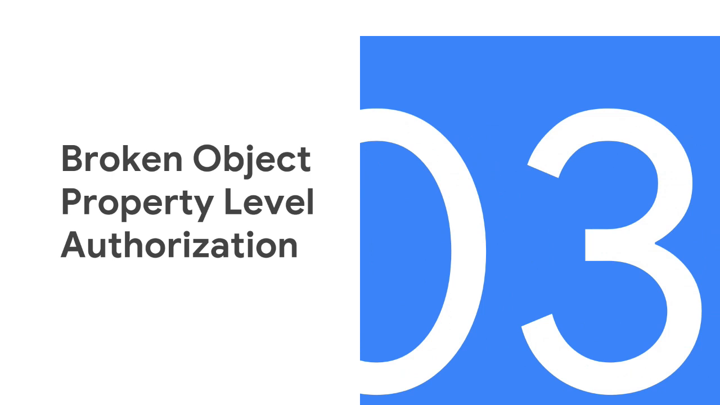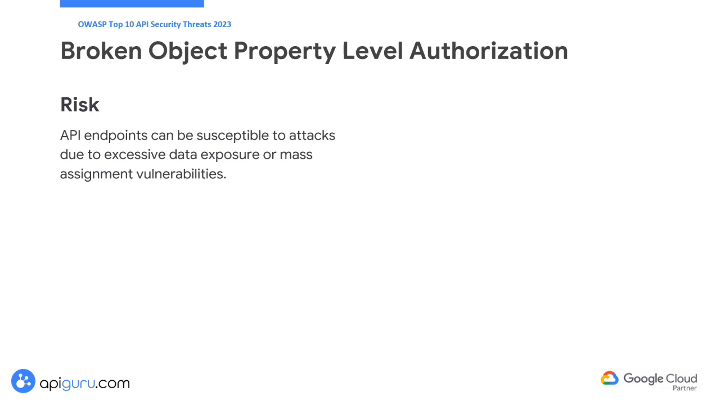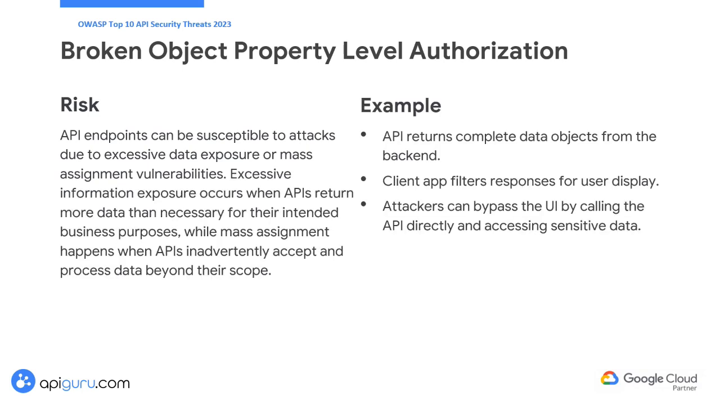Now let's talk about the broken object property level authorization risk. API endpoints can be susceptible to attacks due to excessive data exposure or mass assignment vulnerabilities. Excessive information exposure occurs when APIs return more data than necessary for their intended business purposes, while mass assignment happens when APIs inadvertently accept and process data beyond their scope. Consider an example where an API returns complete data objects stored in the backend database. The client application is designed to filter these responses to display only the necessary information to users. However, if attackers directly call the API, they can retrieve sensitive data that the UI would typically filter out.